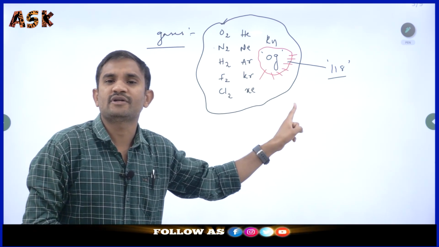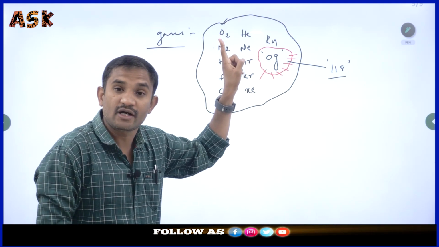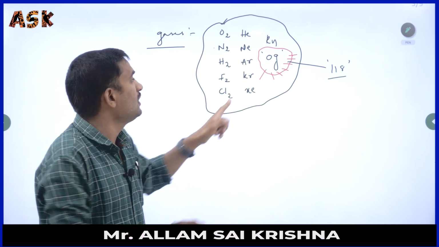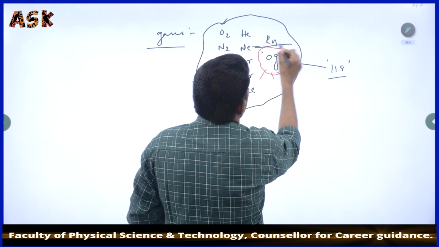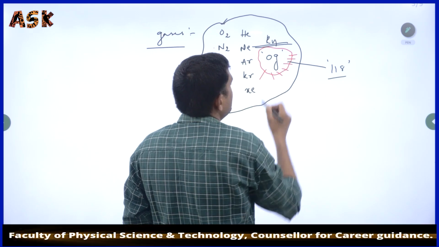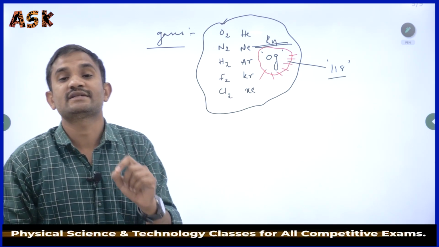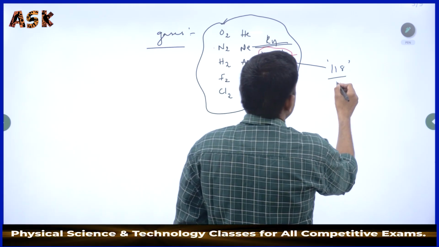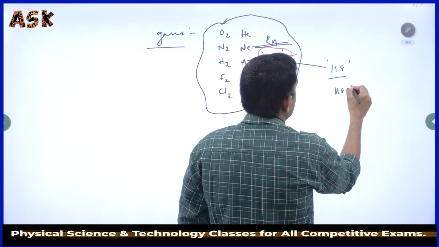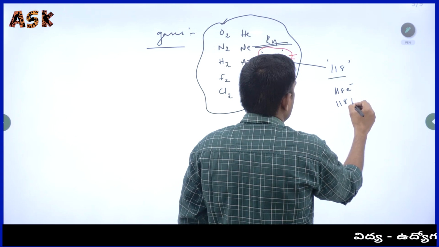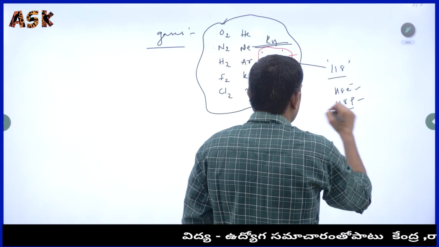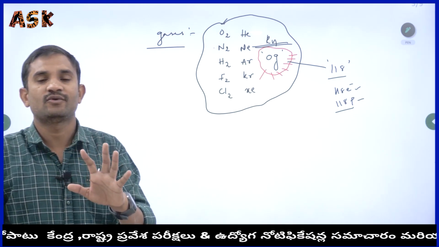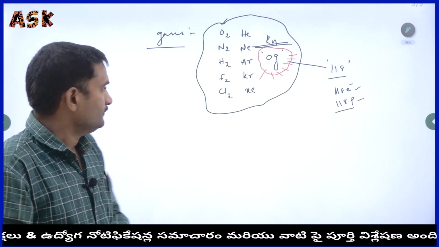The last element of the periodic table is nothing but oganesson. Up to now we didn't know about oganesson. Most people know only up to radon. The new noble gas element is oganesson, and its atomic number is 118. It has 118 electrons and 118 protons. The last element of the periodic table is oganesson only. You have to try to keep that in mind.